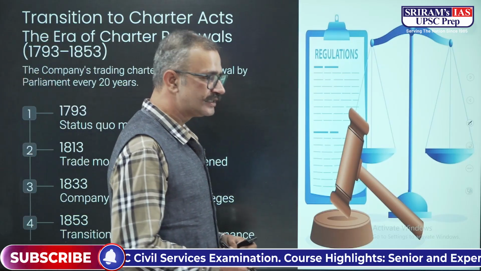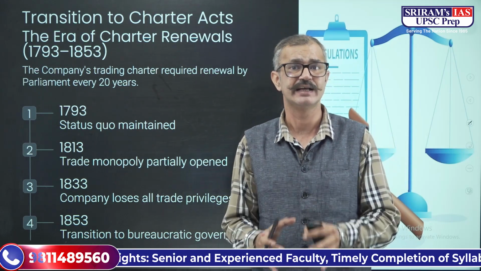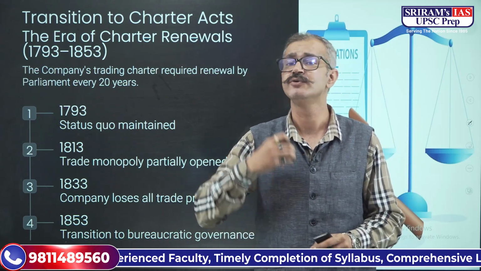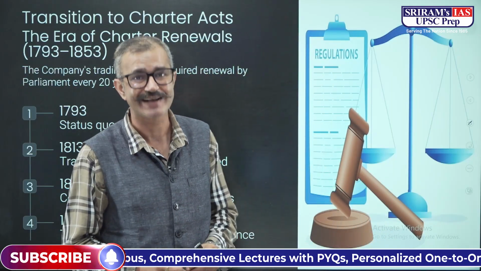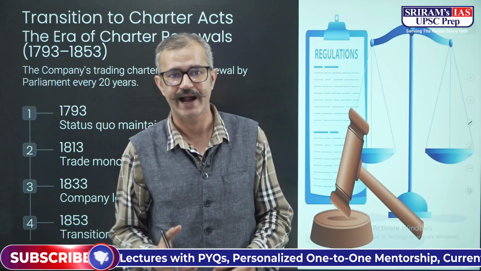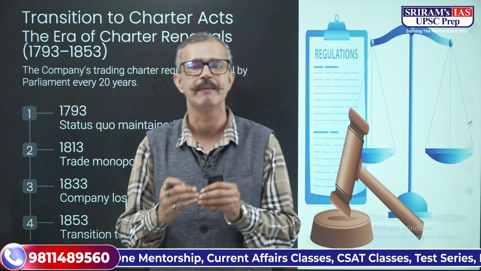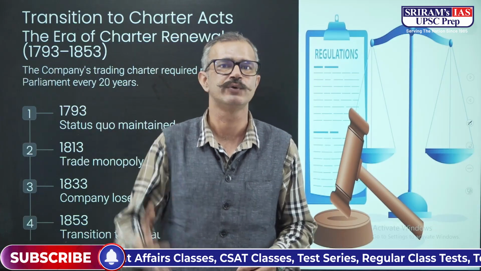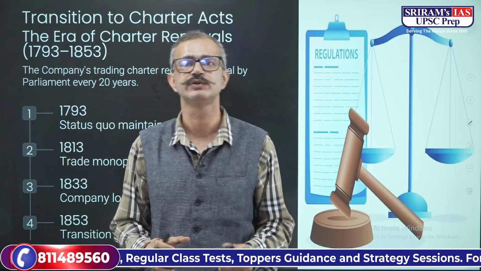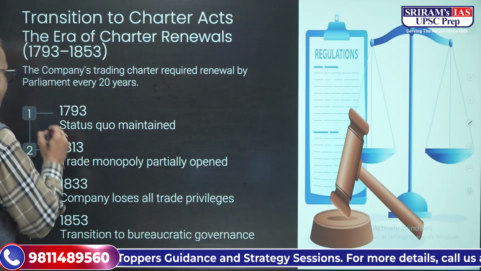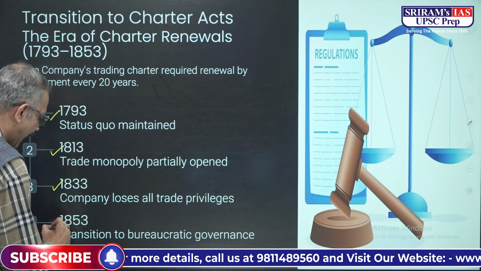Now, afterwards, when we talk about the East India Company, it was basically a trading entity, a trading company. What happened here was a transition through the different Charter Acts. There was an era of charter acts. The charter was for 20 years, where the company was granted the right to trade in India. The important charter acts started from 1793. We have the Charter Act of 1793, then 1813, 1833 and 1853.